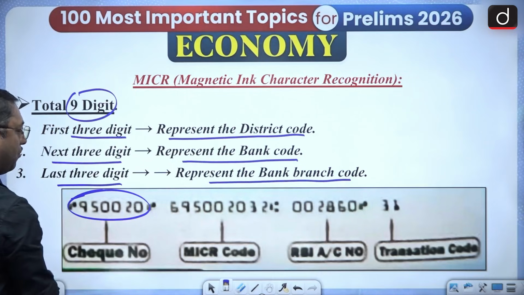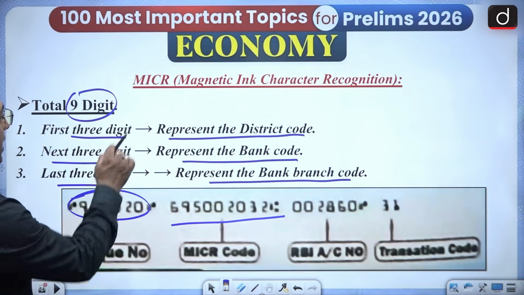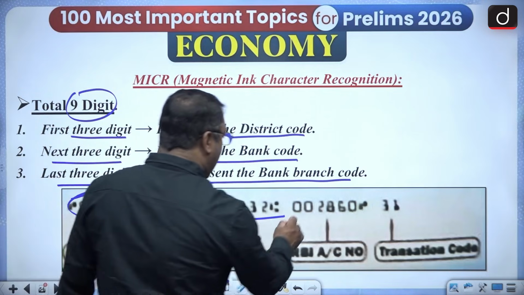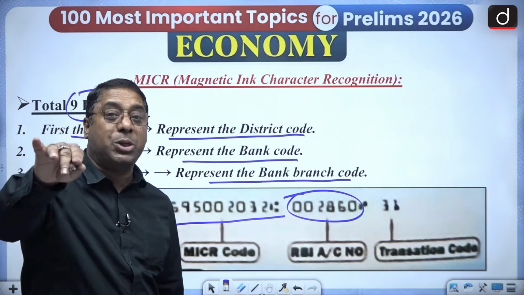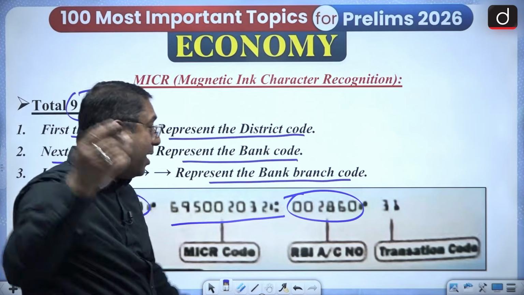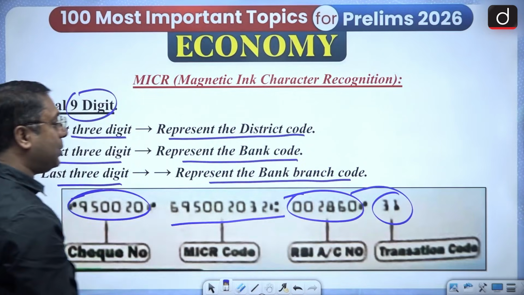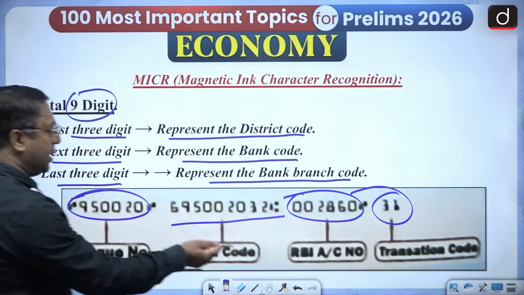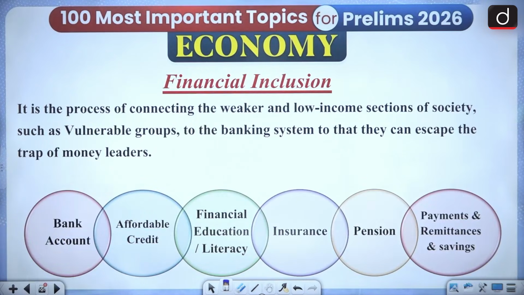This is the check number. This is the MICR code, that is, Magnetic Ink Character Recognition code. This is the RBI account code. That is, every commercial bank has an account in the RBI, so that is the RBI account code. And this is the transaction code, that is the check number. You cannot just say check number, but the transaction number which you are doing. So that is what. And what about financial inclusion?